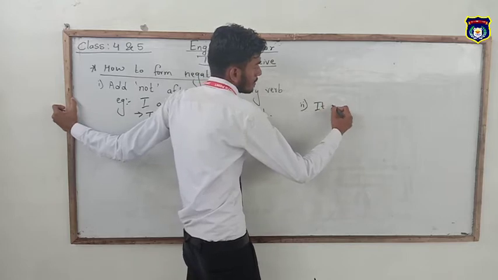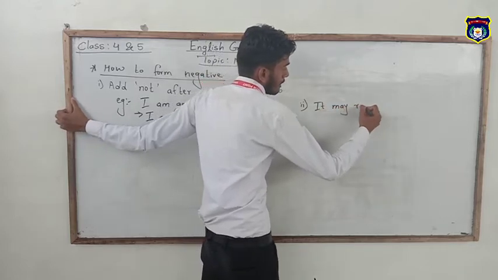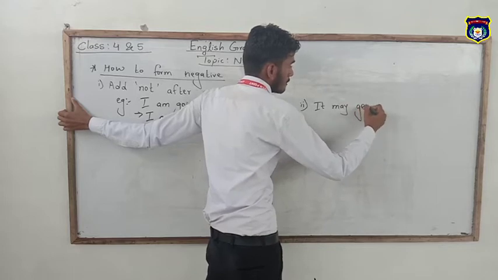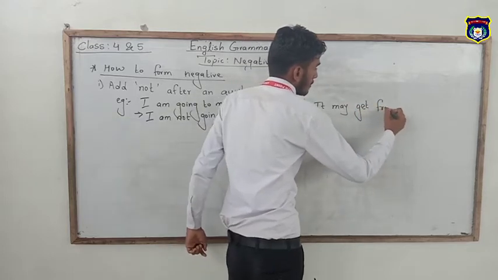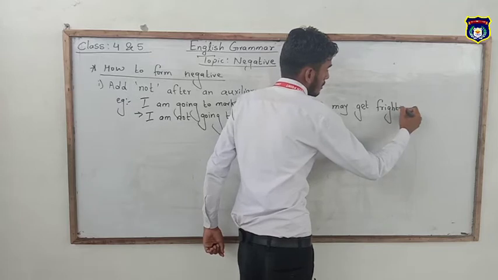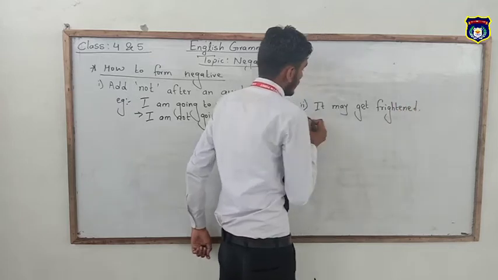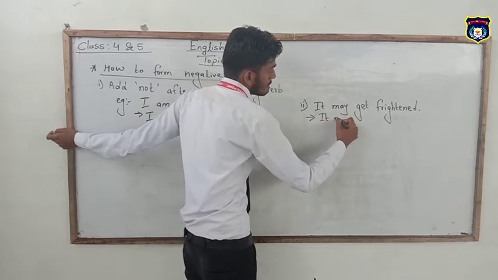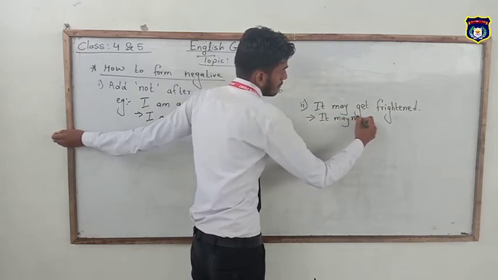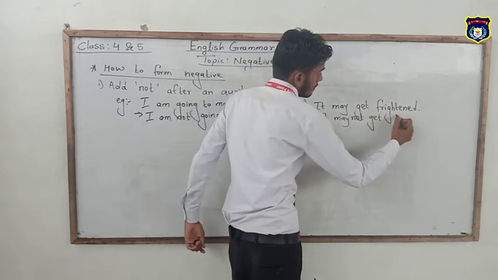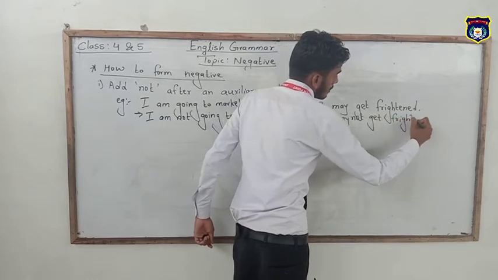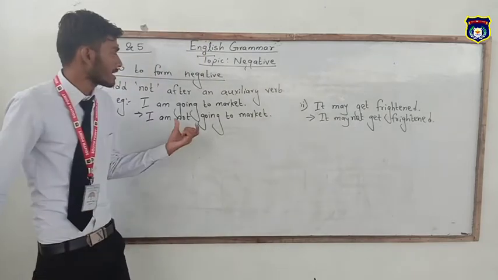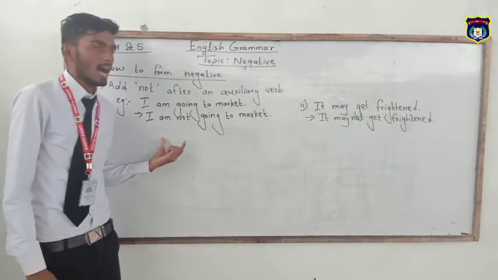Another example, just like it may get frightened. In this sentence, may is an auxiliary verb, so we have to add not after the auxiliary verb. It may not get frightened. In this way, if a sentence contains an auxiliary verb, we have to add not after the auxiliary verb to make it negative.